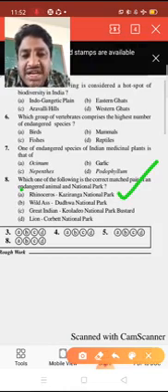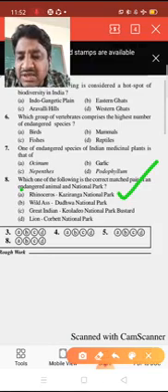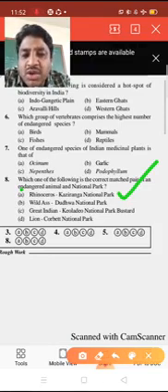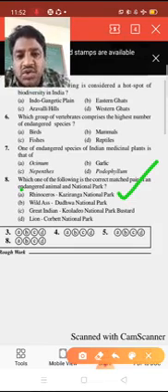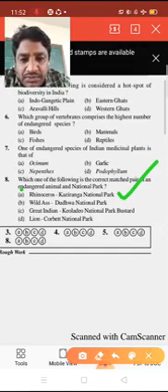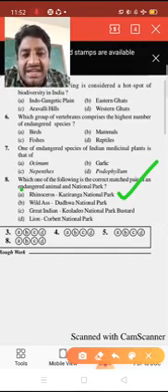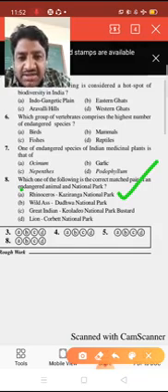Next, Jim Corbett National Park is mainly located in Uttarakhand. There, Asiatic elephants and also tigers are protected. So that's why option A is the right answer: Kaziranga National Park with the rhinoceros as the endangered animal.